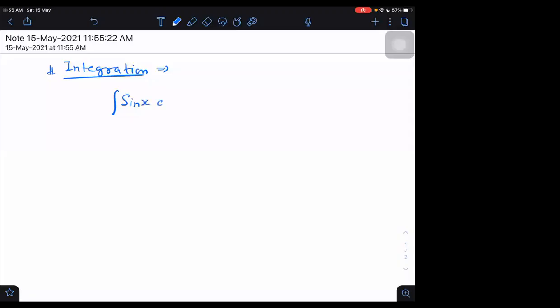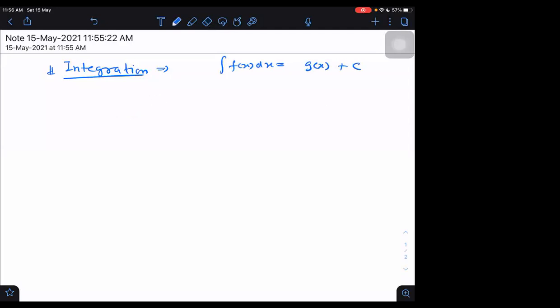Sin x dx will be minus cos x plus constant. Constant will always be there. I'm not taking the constant here, but actually this constant will always be there. Whenever we are integrating a function f(x) dx, the result will always be some other function g(x) plus some constant.